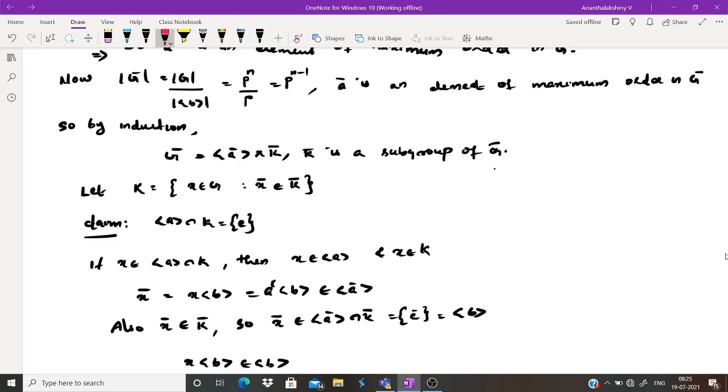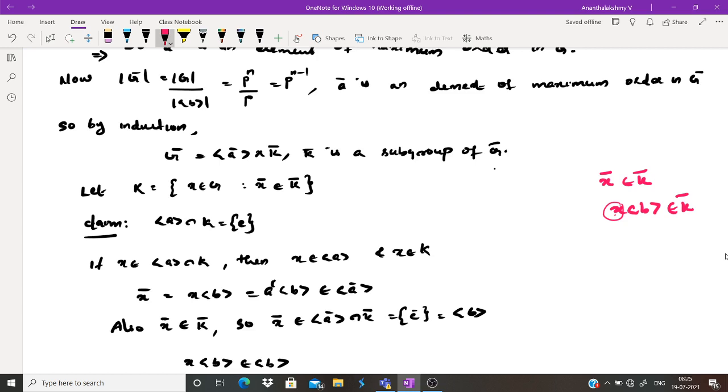Okay. Now let's define K from K bar. X bar belongs to K bar. Take such elements X belonging to G. That is, X bar belongs to K bar means X into the cyclic group generated by B belongs to K bar. So there will be some X corresponding to this. Take this X belongs to K. These are the elements of K. If X bar belongs to K bar, then the corresponding X will be an element of K.